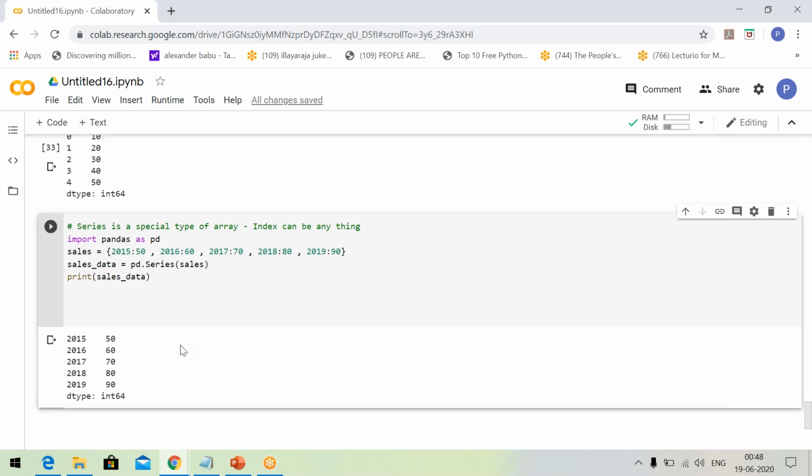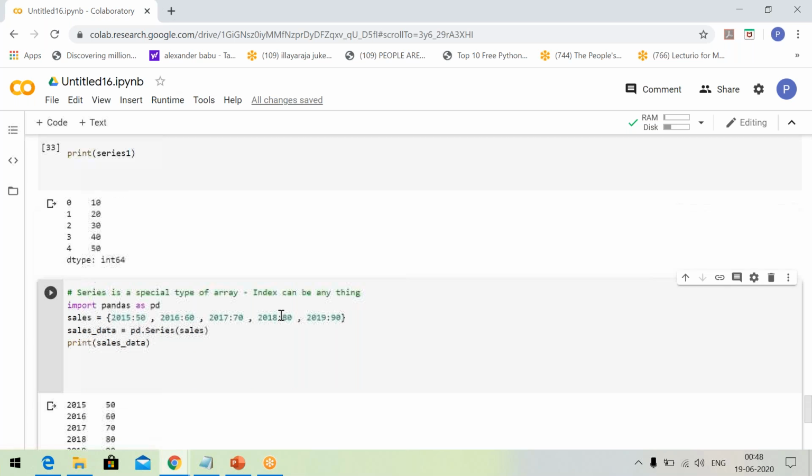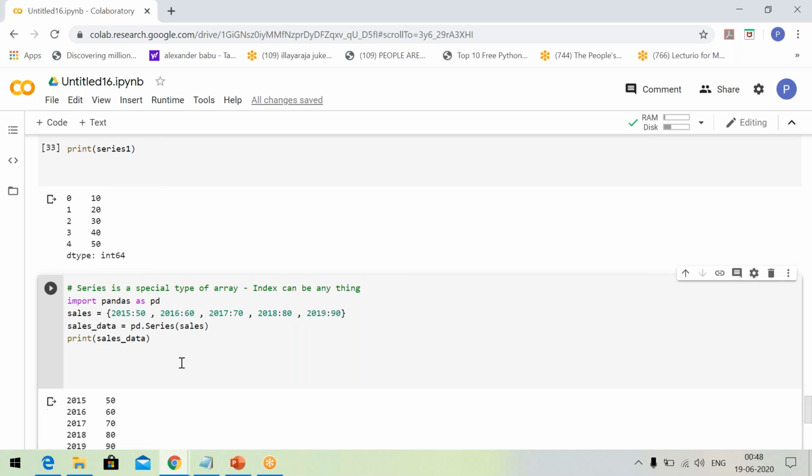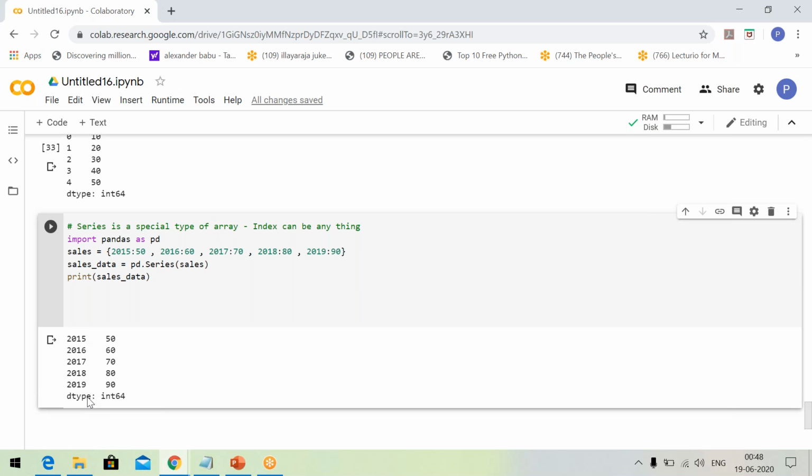Now the whole concept is this: you can treat anything as the index. Index can be anything. But in the case of a list or tuple, you can never define these values as the values of an index. You can do so only in the case of this data type.